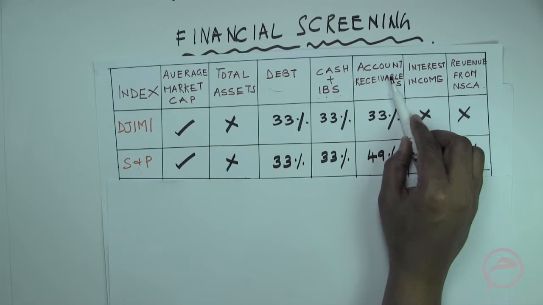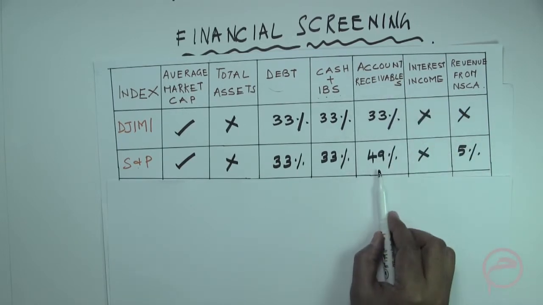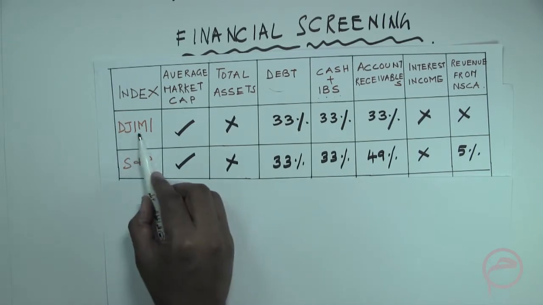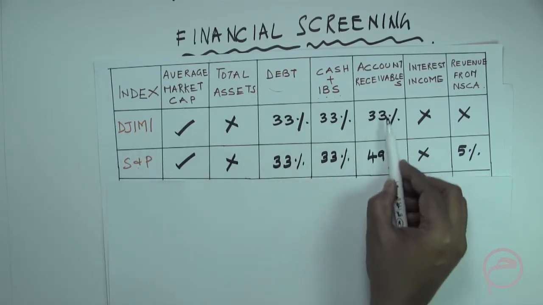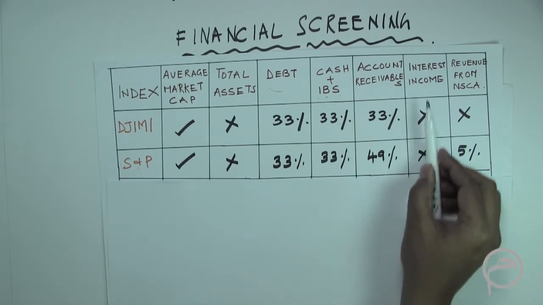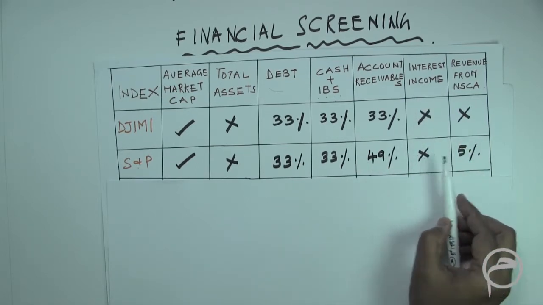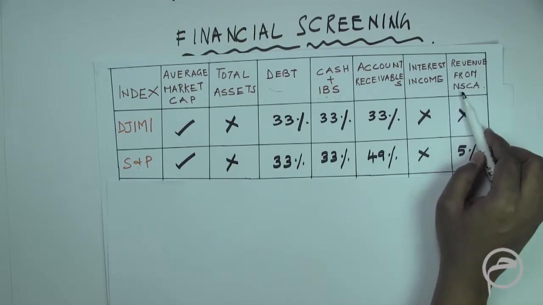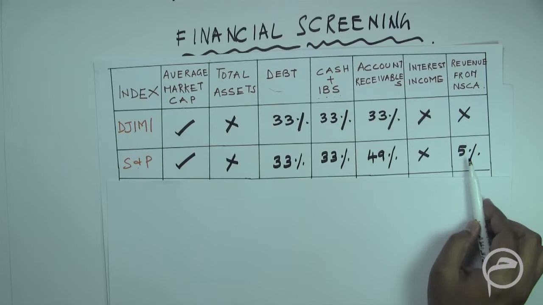For account receivables it is 49%. So you can see the difference. In Dow Jones Islamic Market Index it is 33, but in S&P it is 49%. There is no reference about interest income, but there is reference in relation to revenue from non-Sharia compliant avenues, that is 5%.